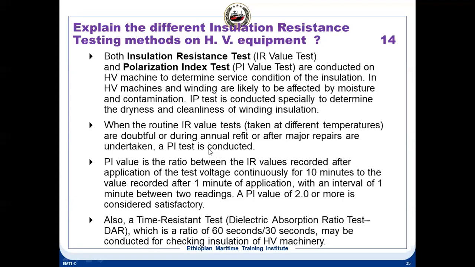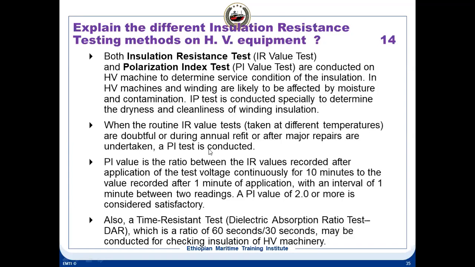So if it is 440 volt, that means 440 divided by 1000 plus 1. So it becomes 1.44. The IR value minimum is always kV plus 1, or you can say rated voltage divided by 1000 plus 1. That is the minimum IR value for any rotating machineries.